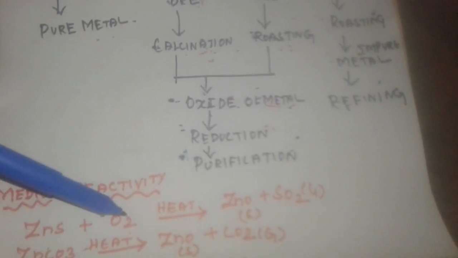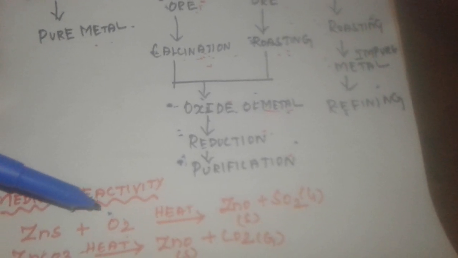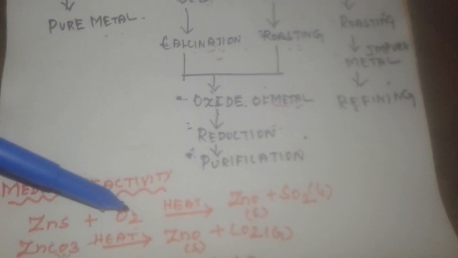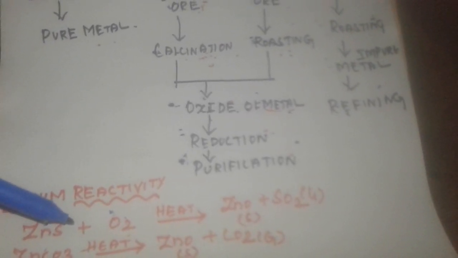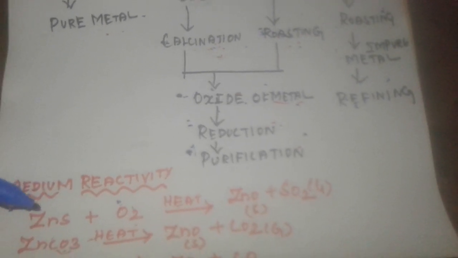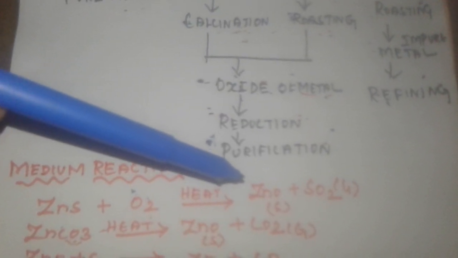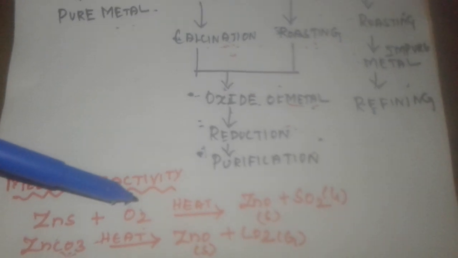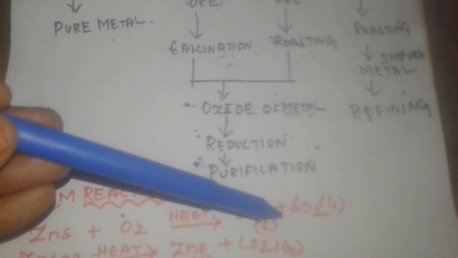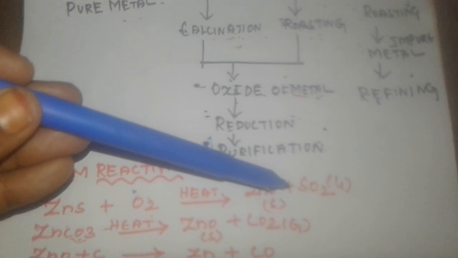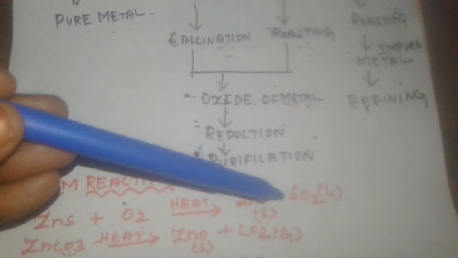So plus O2, I have put. Now what happens? It undergoes the roasting process. The O2 is supplied to zinc as well as the sulfur. So zinc consumes oxygen and is converted into zinc oxide, and sulfur consumes oxygen and goes to sulfur dioxide. That is sulfur dioxide gas. It is gaseous, it can move out.